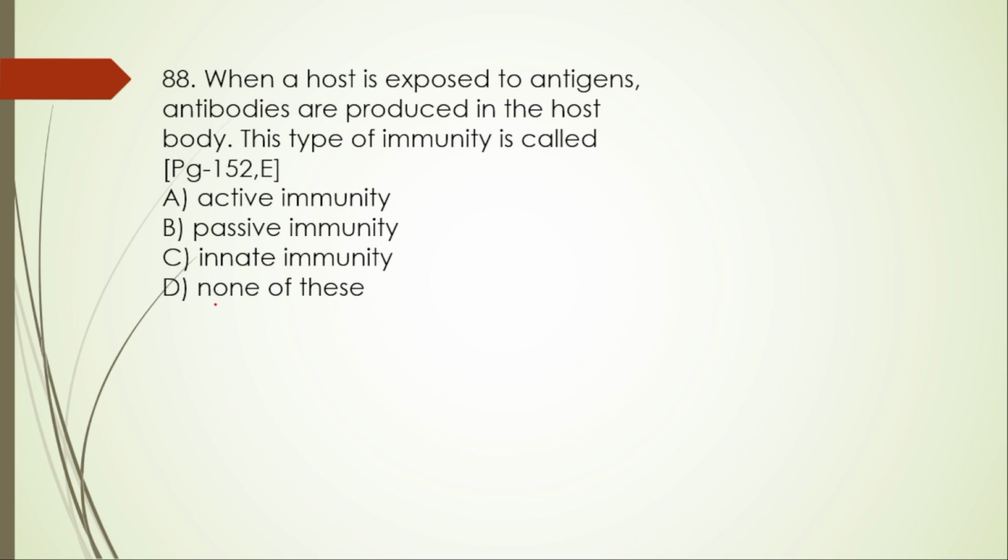88th question. When a host is exposed to antigens, antibodies are produced in the host body. This type of immunity is called active immunity. Yes, this is right. Whereas passive immunity involves the transfer of ready-made antibodies from one individual to another one. Whereas innate is the non-specific first line of defense that an organism is born with.